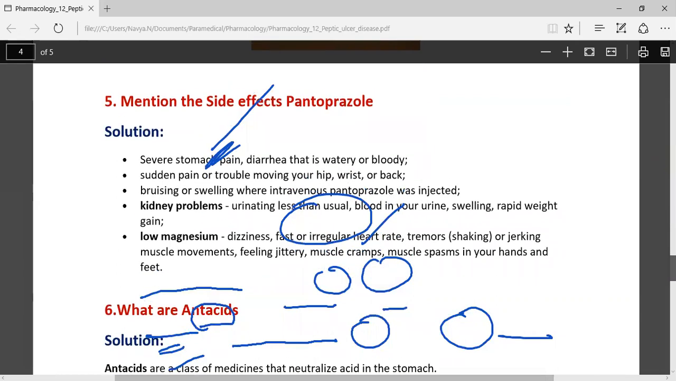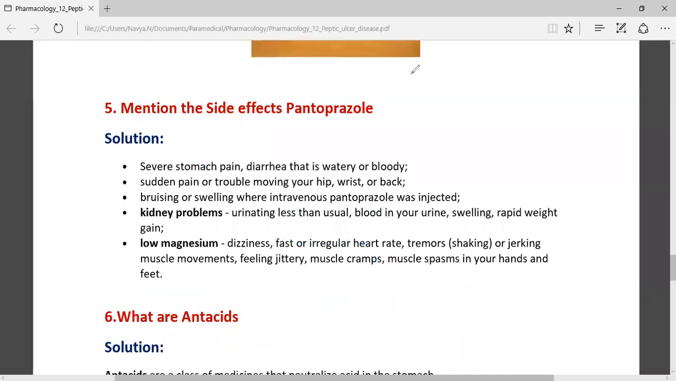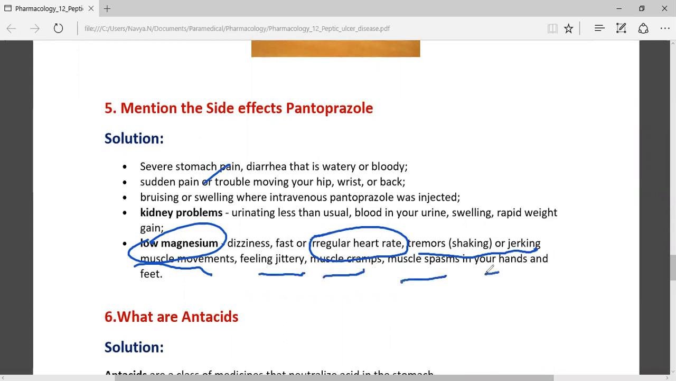Low magnesium includes a very fast and irregular heart rate, tremor, shaking or jerking muscle movements, feeling jittery, muscle cramps, and muscle spasms in the hands or the feet. These are the side effects of pantoprazole.